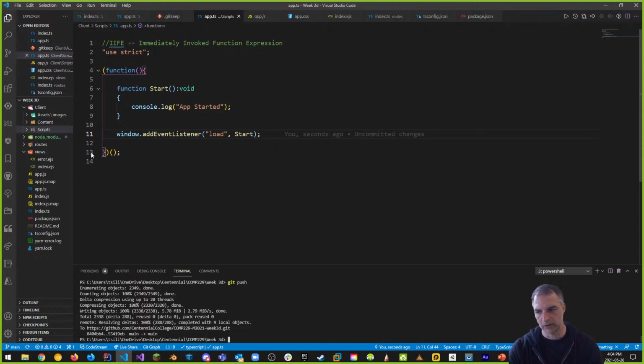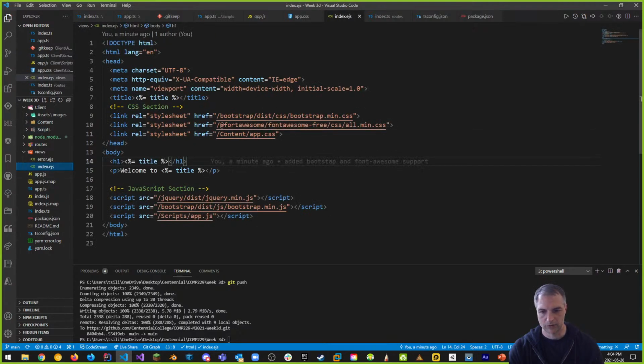One thing we need to know is in the assignment, I asked you guys for a navigation bar. Well, we're going to use Bootstrap for that. Let's not reinvent the wheel. And one thing we're going to do is in our index.ejs, I mentioned that we're going to install Bootstrap in here. Notice right now we have this really weird h1 tag as well as a welcome paragraph tag.